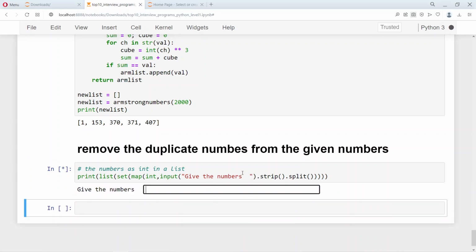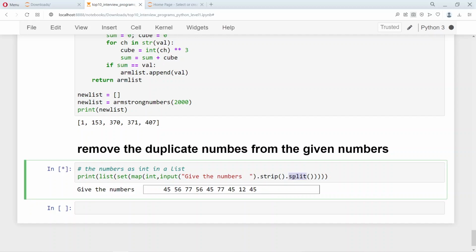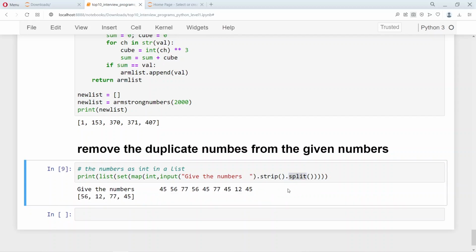Suppose I give some leading blanks, then give these numbers, and then some blanks here as well. The strip function will remove all the leading and the trailing blanks and give only the numbers. But how will it separate the numbers? It will use this split statement, where the default is a space. If you want to split on some other character, you can give it here, but the default is an empty space.